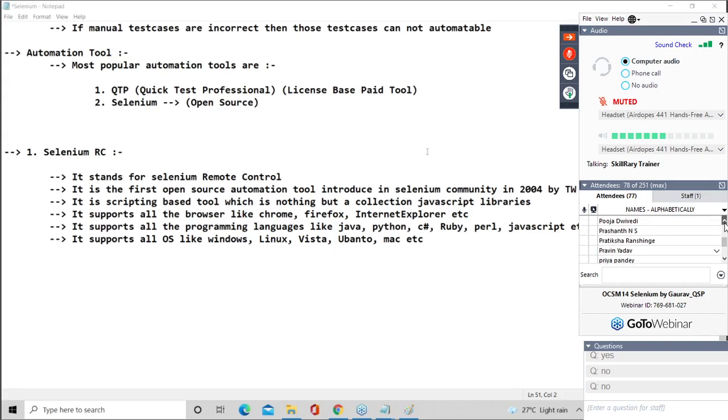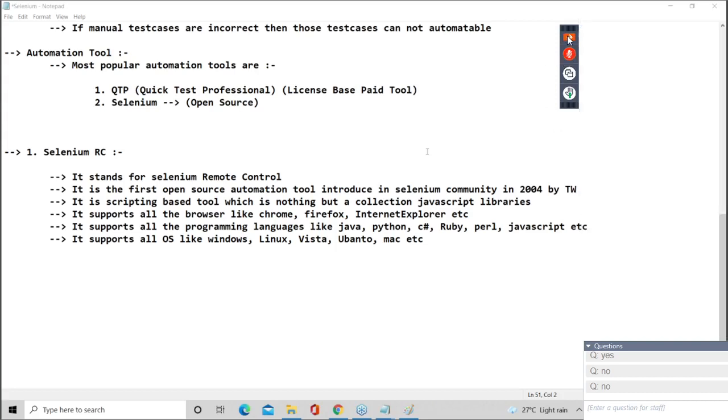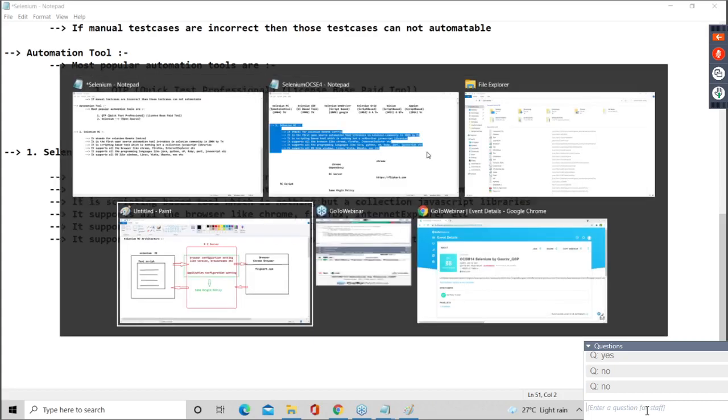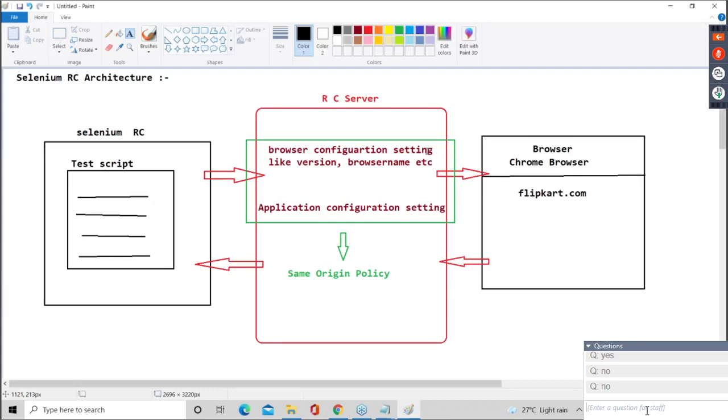Everyone? Okay. So guys, now let's discuss what is the drawback, limitations of Selenium RC. This is very, very important, guys. Because of drawbacks only, Selenium RC became a flop. Yes or no, guys? Okay. So, Sapan, don't break your head for that.